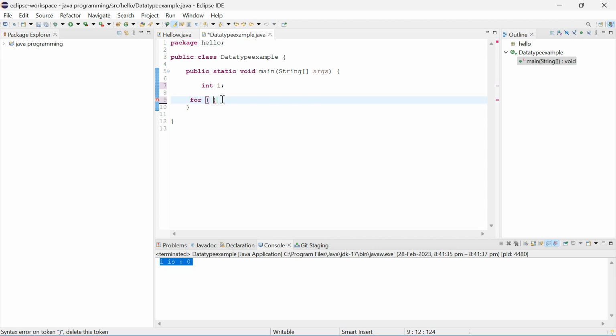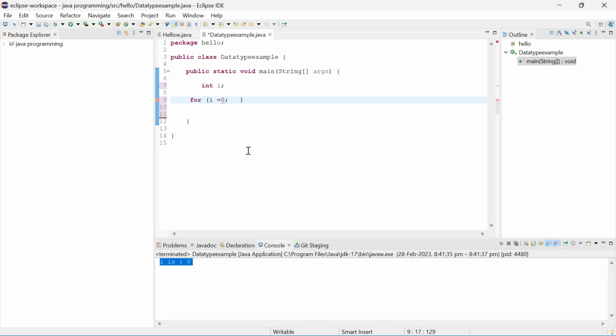Use the keyword for. So you have to open the braces now, right? I have opened the braces. Here you have to initialize first. Initialize means the starting value. So I am initializing the value, I have given the starting value i equal to 0. I can give 1 also, nothing. Let me give 0. Semicolon you have to use here.